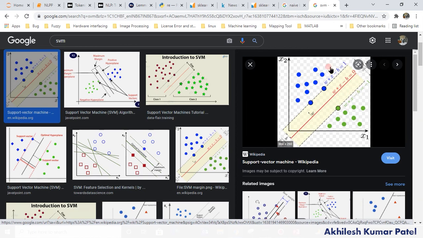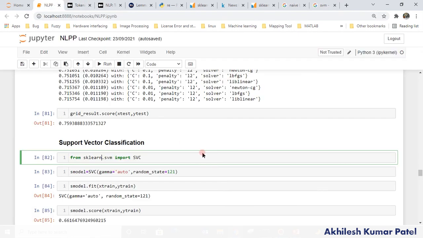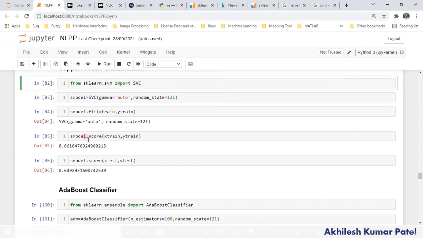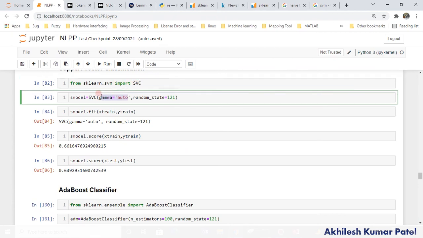This is a very old algorithm and still it works perfectly. Okay, now next, using support vector machine, in this case we have more samples than predictors, right? So you see here what accuracy we are getting, a very robust model. If I run this, from sklearn we are just importing the support vector machine. What will be the gamma value, what will be the random state, whatever the properties.